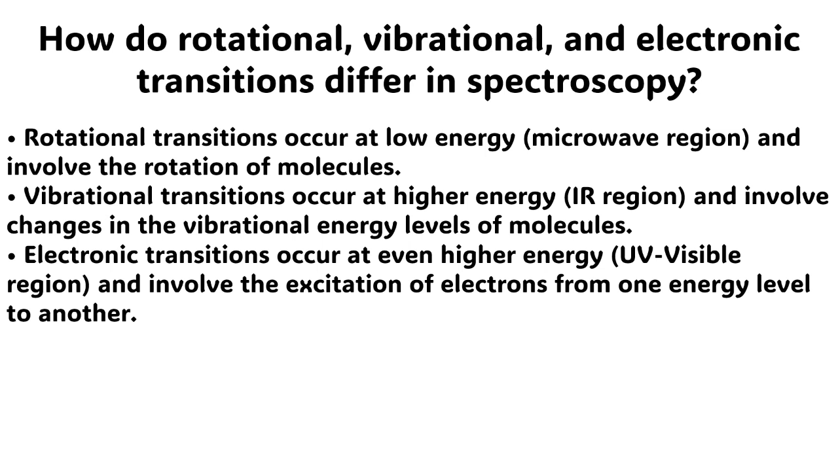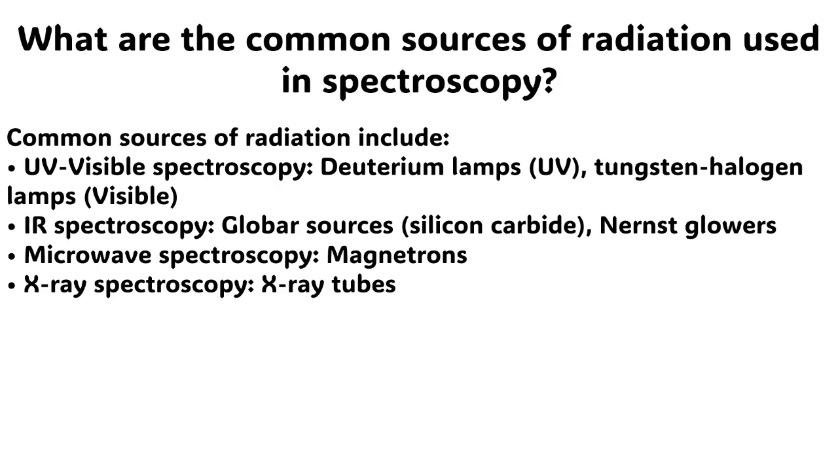Rotational transitions occur at low energy, in the microwave region, and involve the rotation of molecules. Vibrational transitions occur at higher energy, in the IR region, and involve changes in the vibrational energy levels of molecules. Electronic transitions occur at even higher energy, in the UV-visible region, and involve the excitation of electrons from one energy level to another. The next question is, what are the common sources of radiation used in spectroscopy?